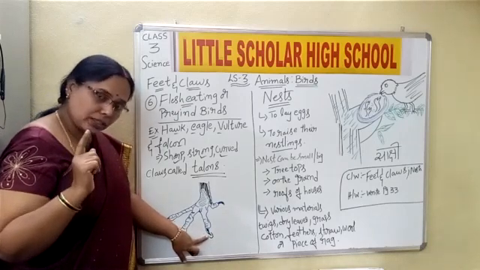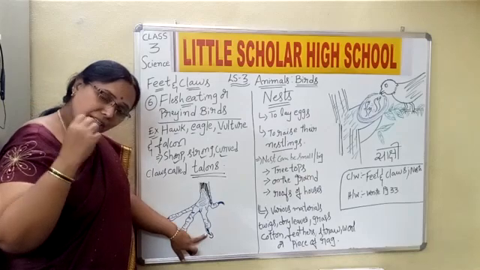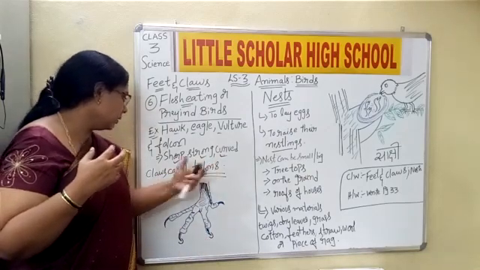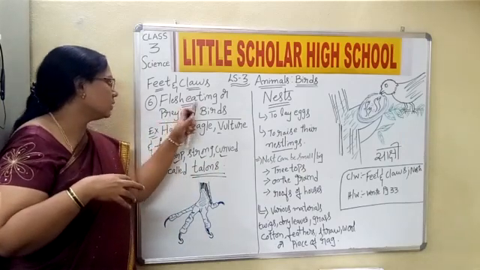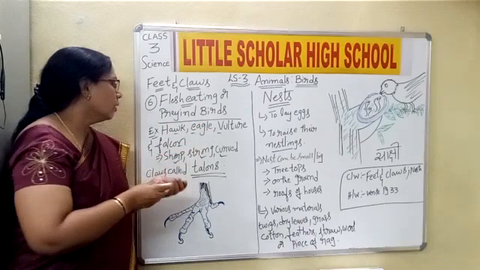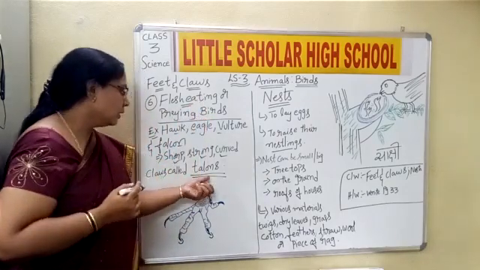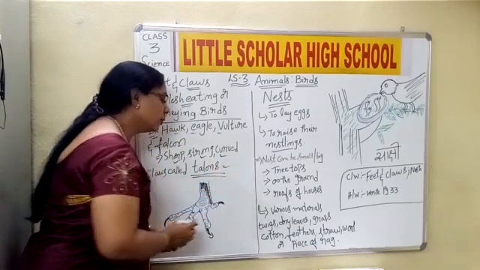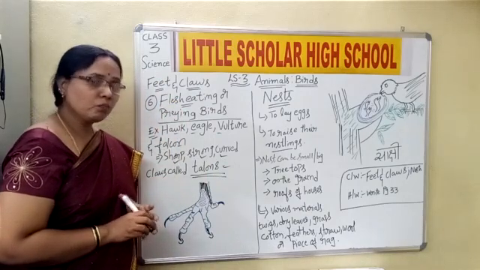Because they have to tear the flesh, they have these sharp, strong and curved claws. In the case of flesh eating or preying birds, we call them talons. Okay children, talons is the word you need to remember when we talk about preying birds or flesh eating birds.